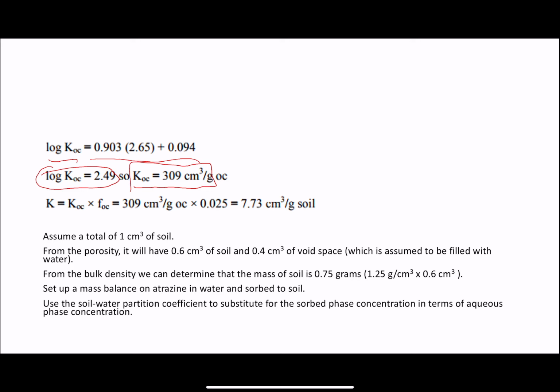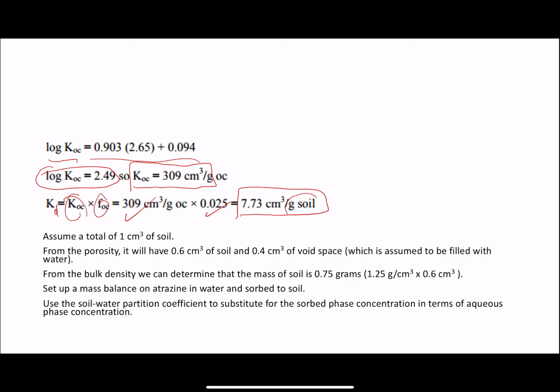Now, once we find KOC, let's find KD. KD is equal to KOC times FOC. KOC, we have it. Fraction of organic carbon, we have it. Now, KD is 7.73 centimeter cube per gram soil. For every gram of soil, there is 7.73 centimeter cube.